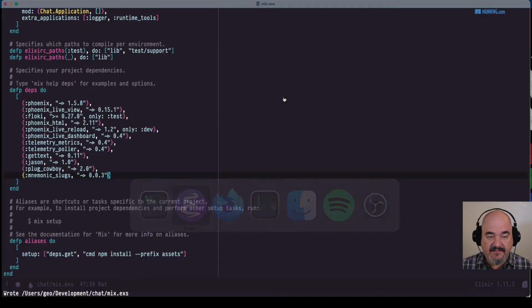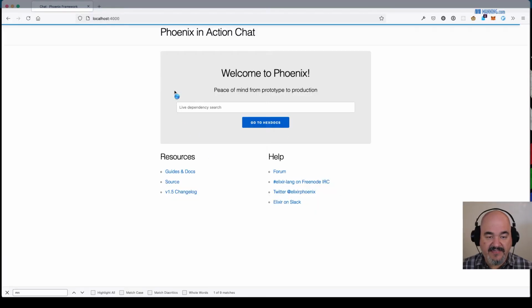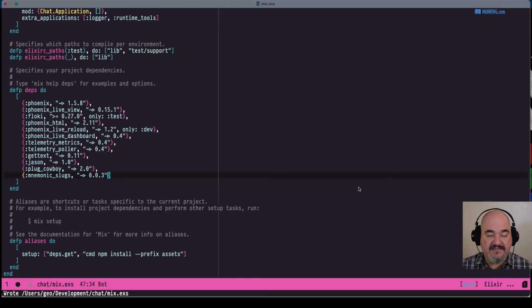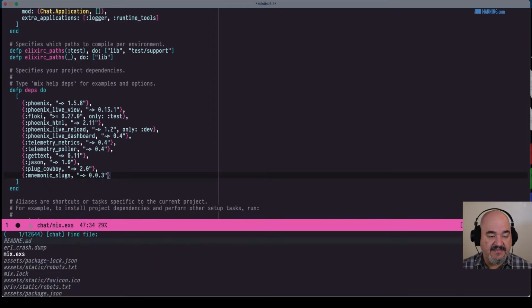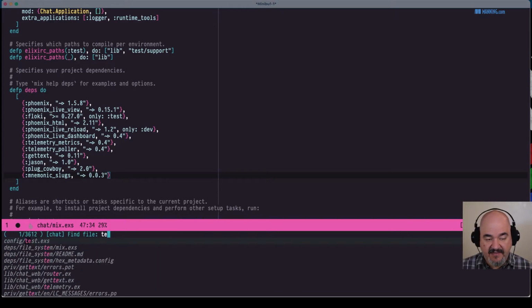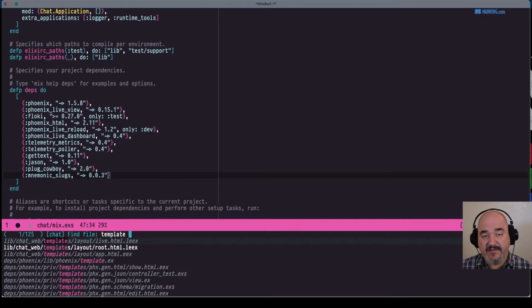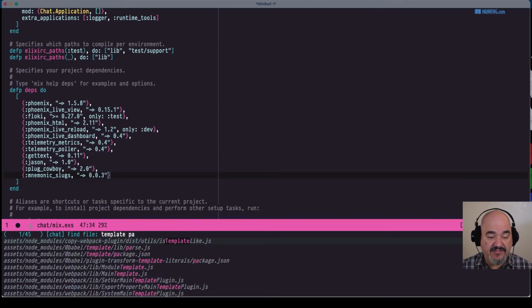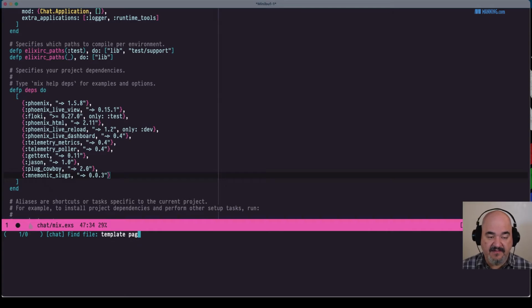And while it's recompiling, let's also clear out on our web page this little area right here, this welcome to Phoenix, all that. That's not something that we need, so let's clear that out. And that is in a template directory. Phoenix, when it generates the code, creates a page controller and the root route goes to this page controller. So our template is going to be templates page index, or page index.